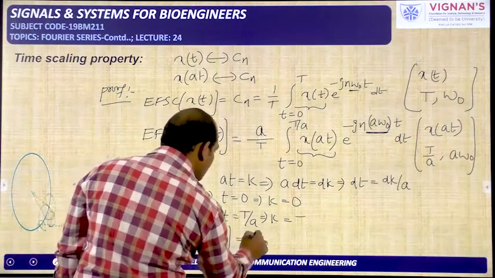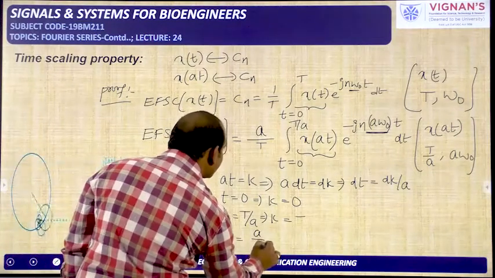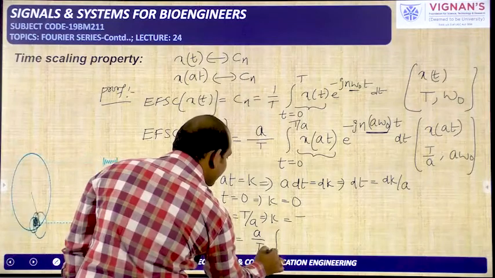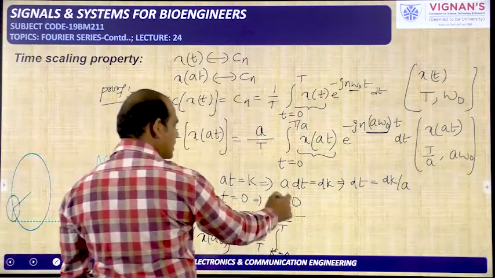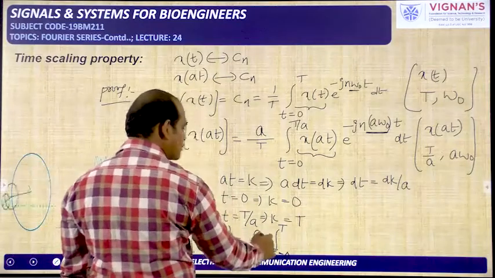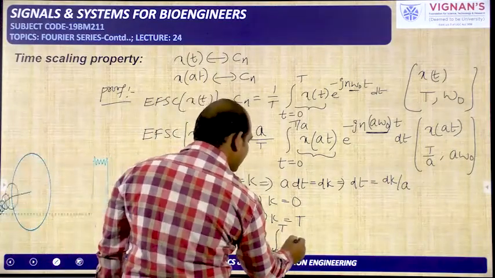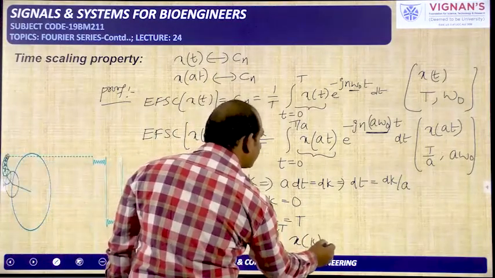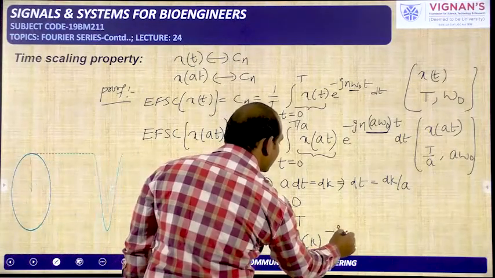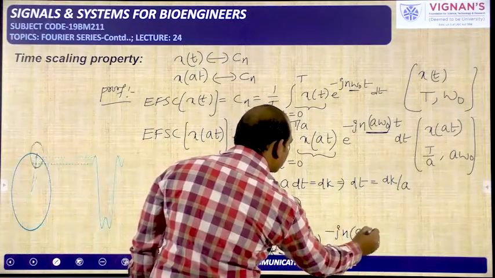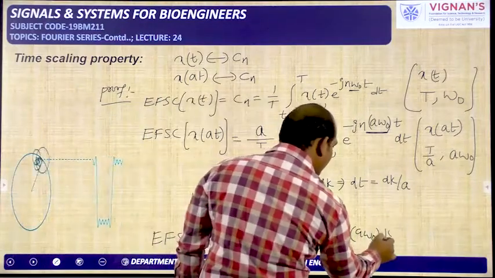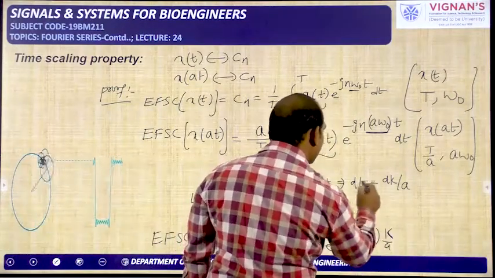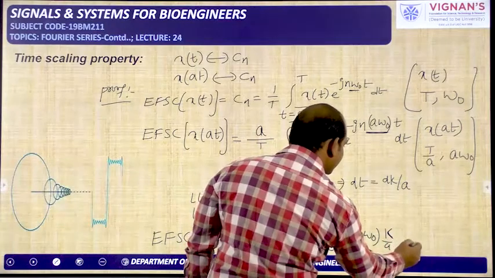It is equal to a by capital T integral, k from 0 to capital T. Okay, now I am writing the limits for k. So k is from 0 to capital T, x of k e power minus jn a into omega naught, and the variable t is nothing but I can write now k by a, and dt is nothing but dk by a.